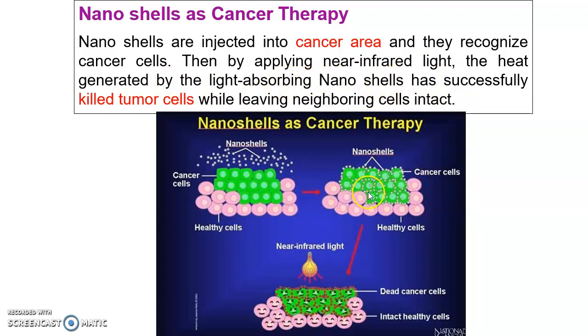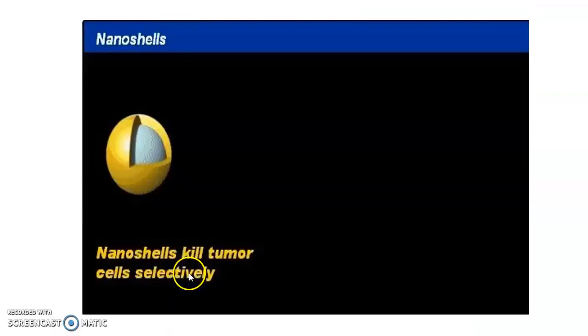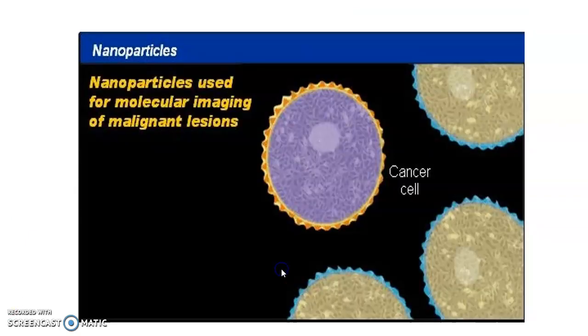These nanoshells absorb light and successfully kill the tumor cells, while the neighboring cells remain intact, hale and healthy. Nanoshells kill tumor cells selectively.